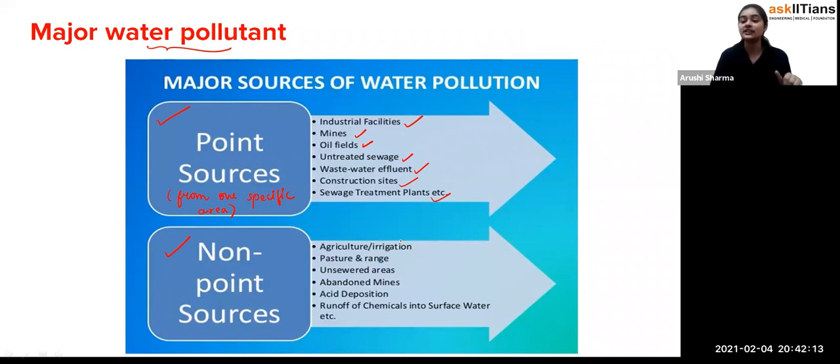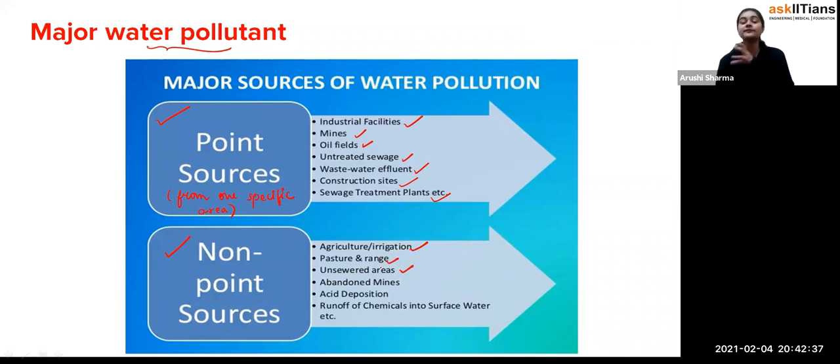For example, agriculture or irrigation. Agriculture or irrigation requires a long field, a long area of earth. So that's how you can see that the pollution is coming from that overall area, so we can't say we are getting it from any one point. So that is how point sources and non-point sources work: agriculture, irrigation, pasture and range, unsewered areas, that means the areas which do not have sewers.